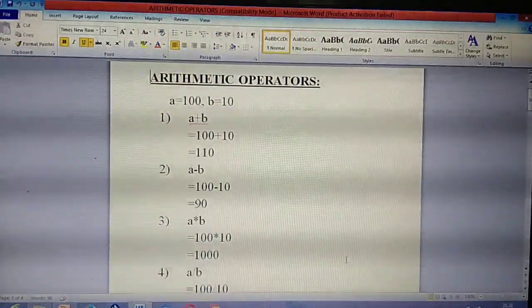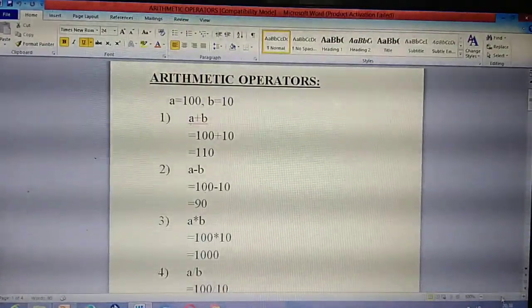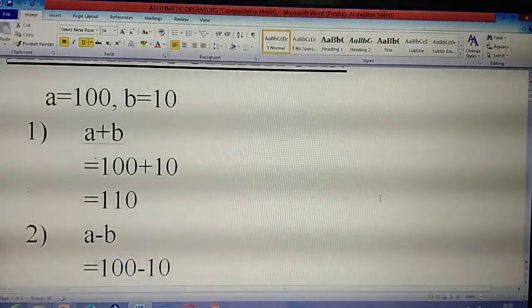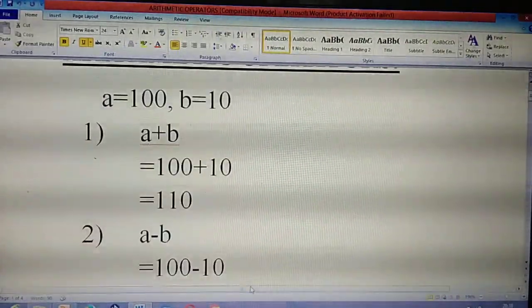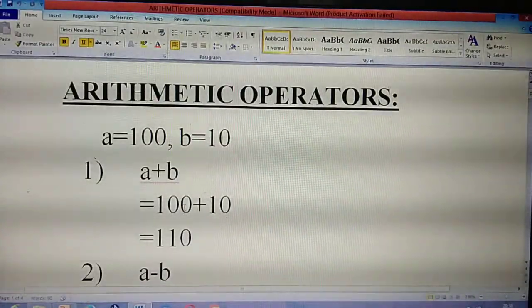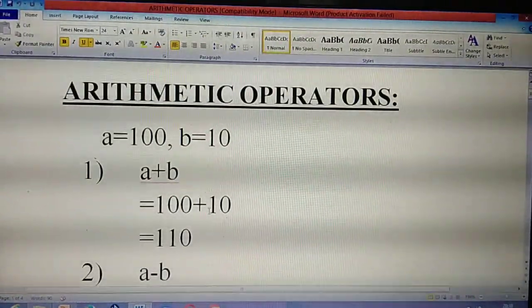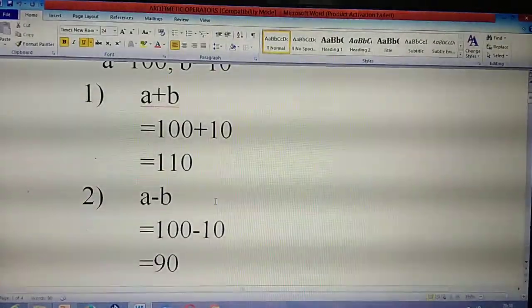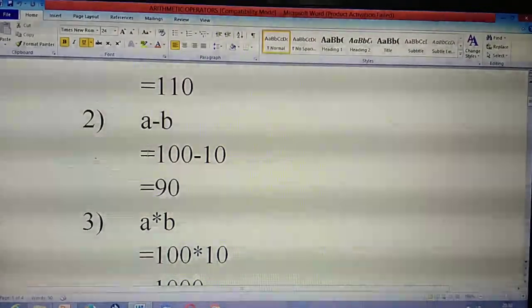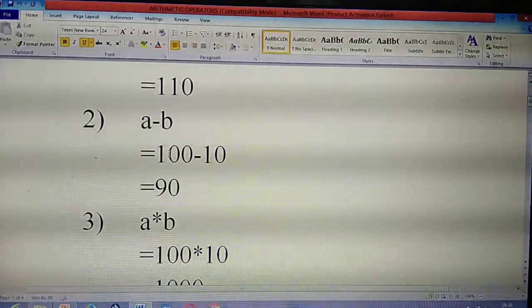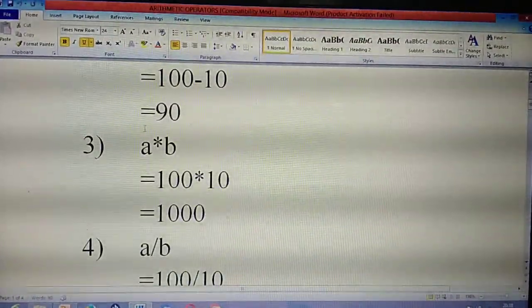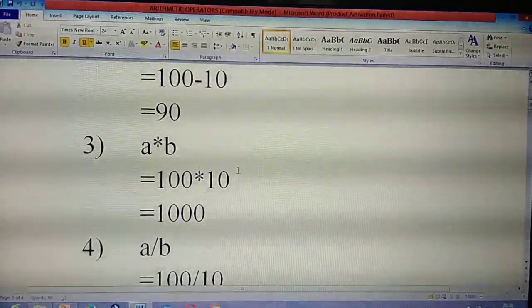Yes. What's the next value? A minus B. Is it visible for you? Yes. A plus B equal to, what's the value of A? 100. 100 plus 10 equal to 110. What's the second operator? Subtraction. A minus B. What's the value of A? Already you have given 100. 100 minus 10 equal to 90. This you already know. Third one is A star B. What's the meaning of this?